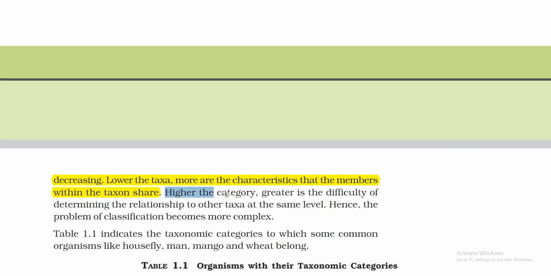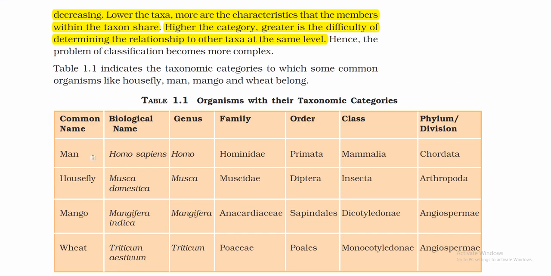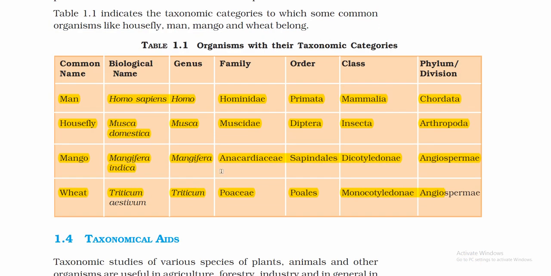Higher the category, greater is the difficulty of determining the relationship to other taxa at the same level. Hence the problem of classification becomes more complex. Table 1.1 indicates the taxonomic categories to which some common organisms like housefly, man, mango and wheat belong. This chart is so important. This should be learned at any cost.